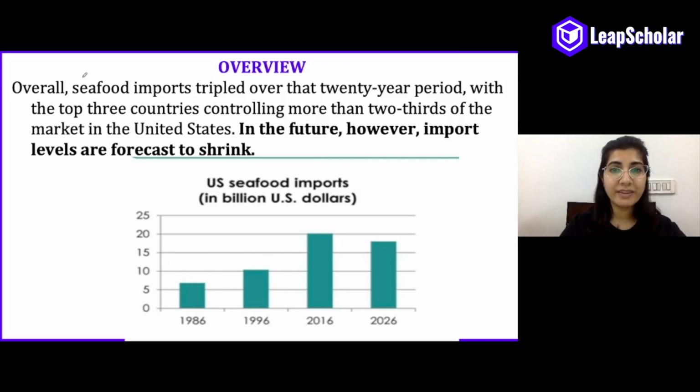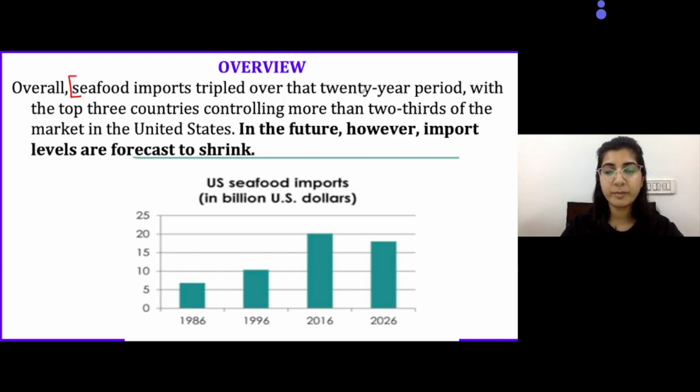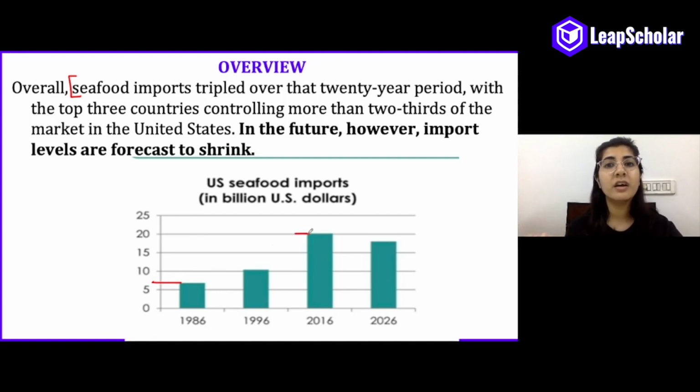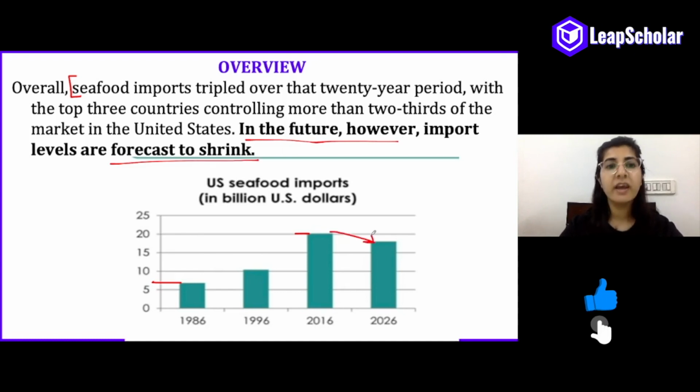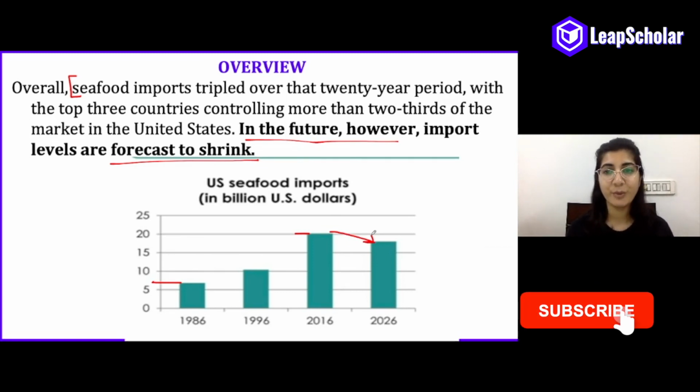Overall, looking at the first sentence, so overall seafood imports tripled over that 20-year period. That is exactly what we saw. It started from a meager 5% and went to 20, which is almost triple the first value. And in the future, however, import levels are forecast to shrink. So here, as we can see, the import levels are forecast to shrink. So we have included the general trend of both the charts in our overview.